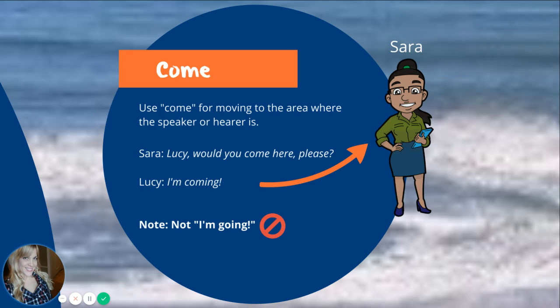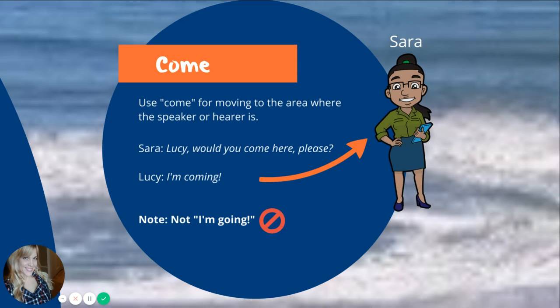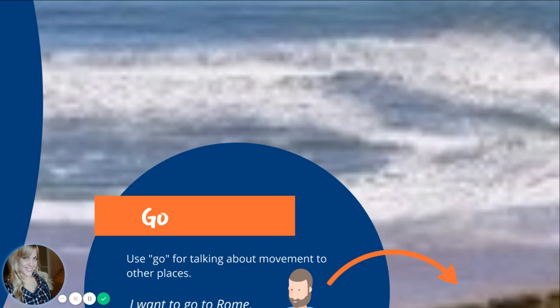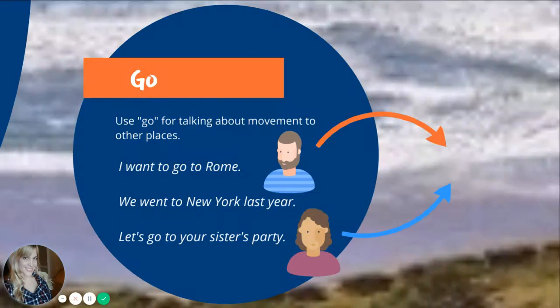Okay, so think about that. Come is for moving to where the speaker or hearer is. So what about go? We use go for talking about movement to other places. Think about this as movement away from the speaker or hearer. I want to go to Rome. Or we went to New York last year. Let's go to your sister's party.